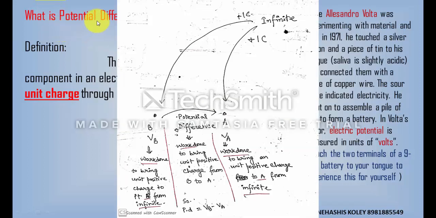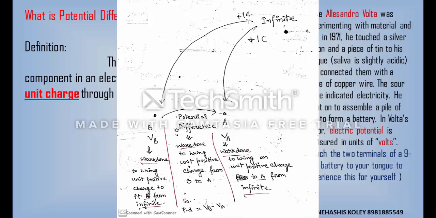Here potential means the amount of work done required to bring a unit positive charge inside an electric field from infinity. That means if we put 2 points, one is A and another is B, then the amount of work done required to bring a unit positive charge from infinity to that point A is known as potential of that point A, that is VA. And if we bring another unit positive charge from infinity to point B, then the work done to bring that unit positive charge is known as potential of point B, that is VB.